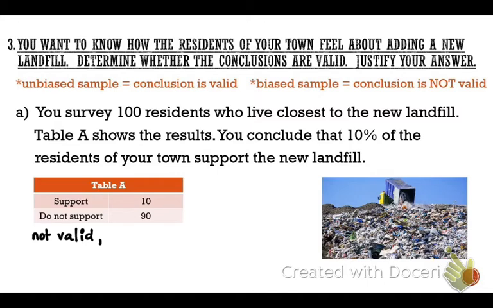New landfill. Okay, very good. This is dealing with the people that they went out and got the sample from. Whenever you're trying to figure out if something is valid or not valid, you have to focus on who has been surveyed. The people that were surveyed are the people who are living near this new landfill. Do you think many people are going to want a new landfill by their house?